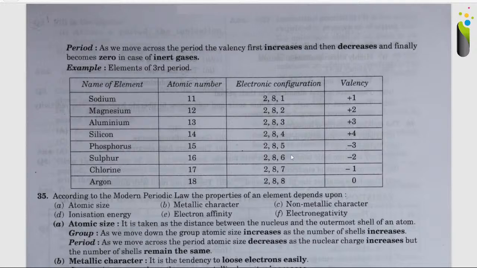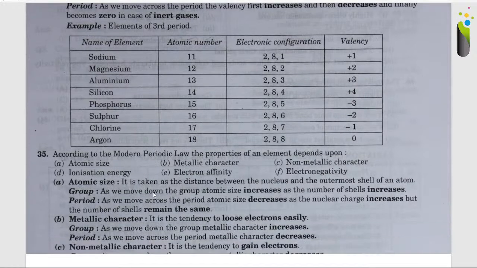Then sulfur with atomic number 16, electronic configuration 2, 8, 6 and valency -2. Then chlorine with atomic number 17, electronic configuration 2, 8, 7 and valency -1. Then argon with atomic number 18, electronic configuration 2, 8, 8 and valency 0.